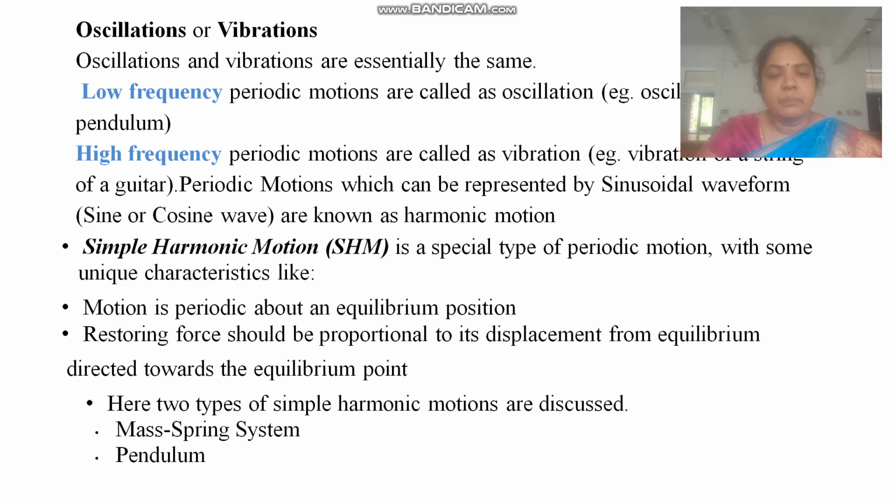motion. Simple harmonic motion is a special type of periodic motion with some unique characteristics: the motion is periodic about an equilibrium position, and the restoring force should be proportional to its displacement from equilibrium and directed towards the equilibrium point. There are two types of simple harmonic motion: one is a mass spring system and the other one is a pendulum.